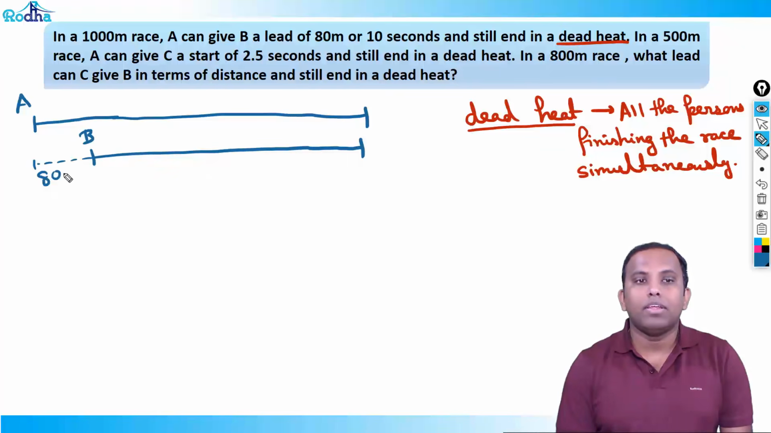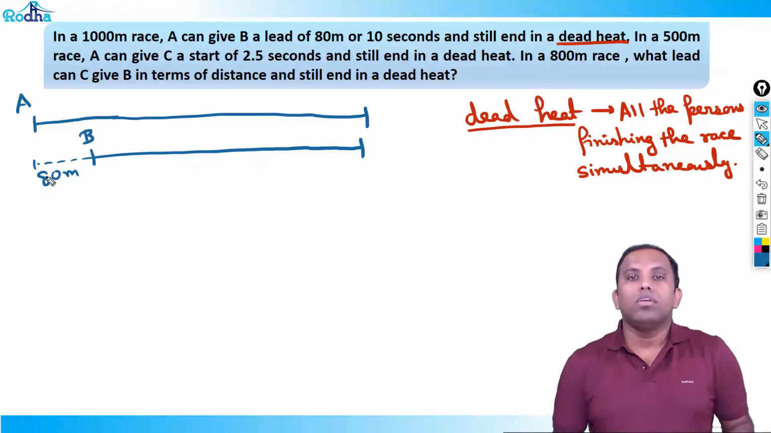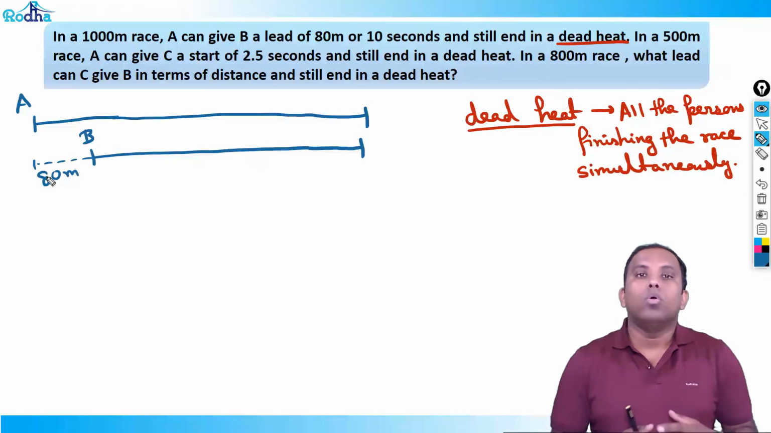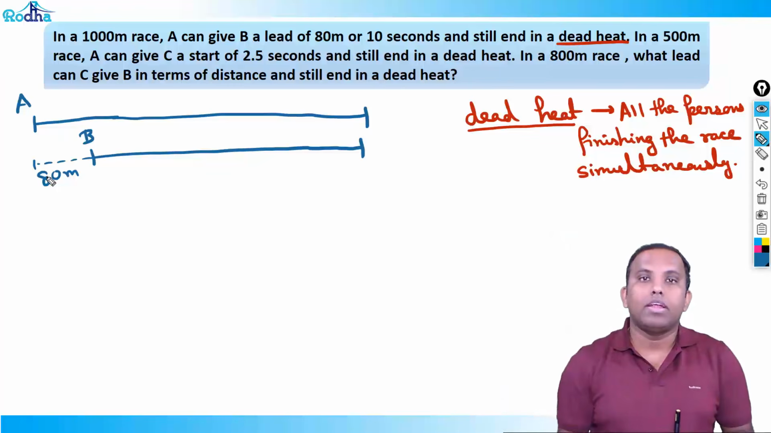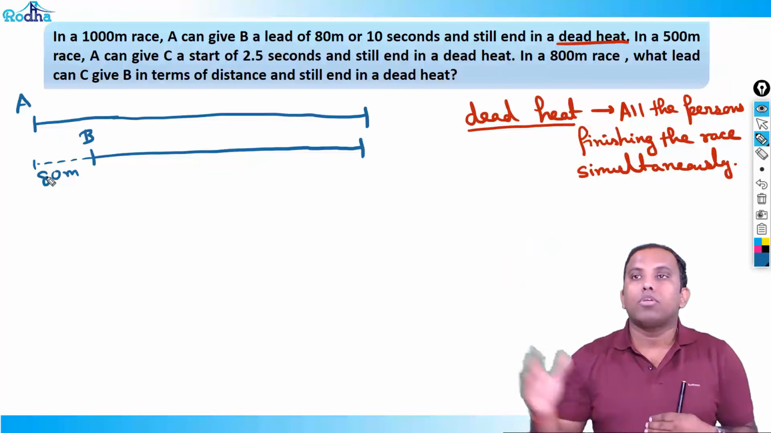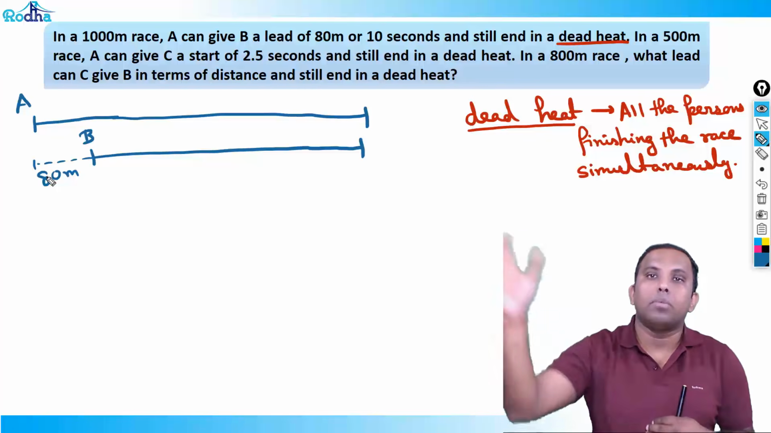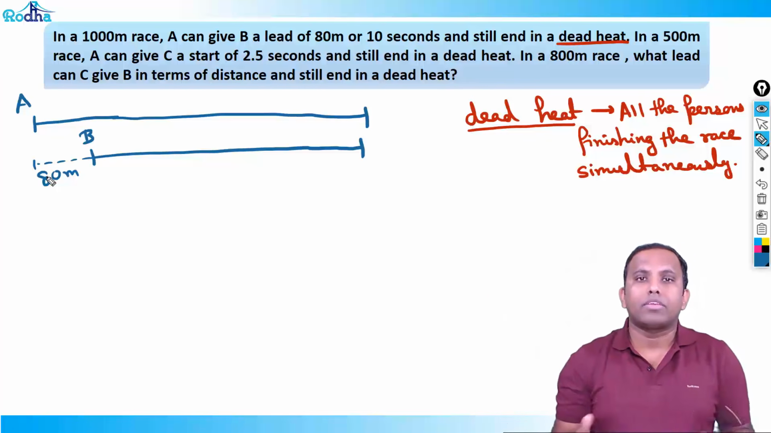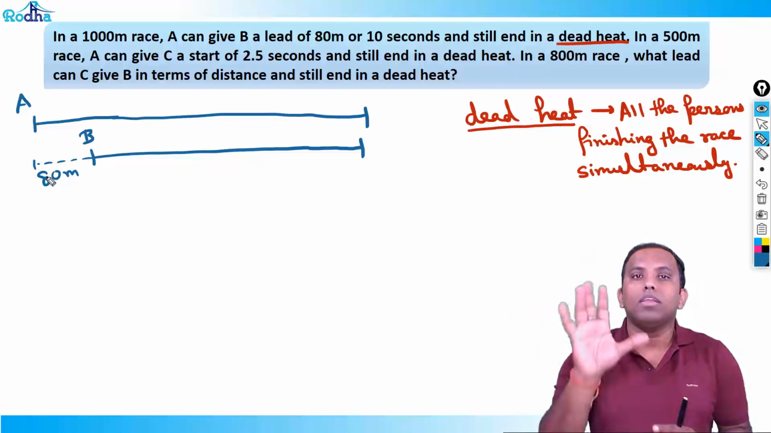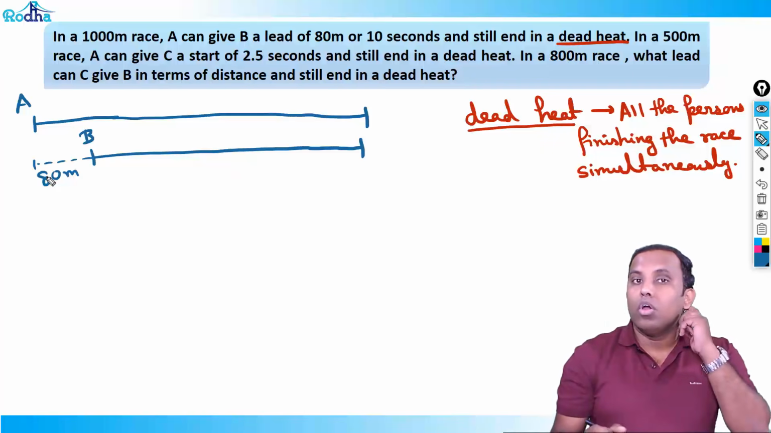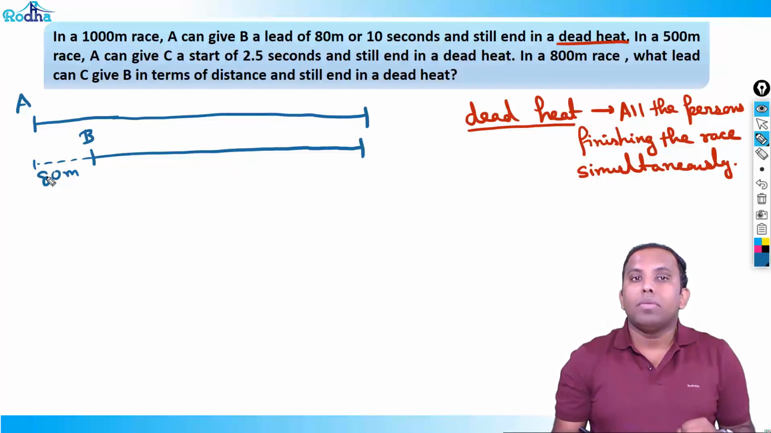So what happens basically? It's common. Suppose we are running with a person who is a very slow runner, and I'm a very fast runner. To make the race interesting, I'll tell him, okay, you start 100 meters further, or you start 80 meters further. I'll be starting from back and you start from another 80 meters further point, which we can just estimate, okay, this much we can cover. So A can give B a lead of 80 meters or 10 seconds.